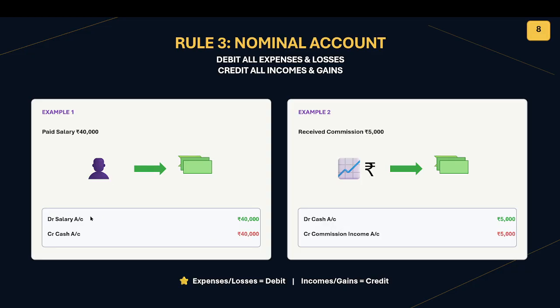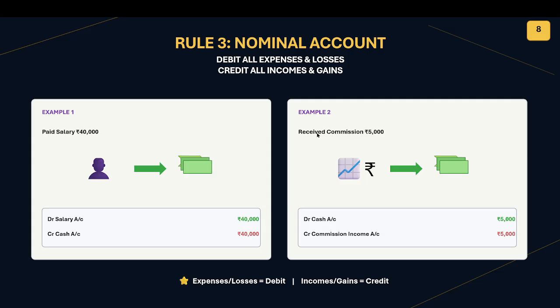Our total equity is in credit, and the 40,000 will be reduced. It will reduce the equity, and cash is also reducing by 40,000. To conclude, the equity is reducing and the cash is reducing by 40,000.